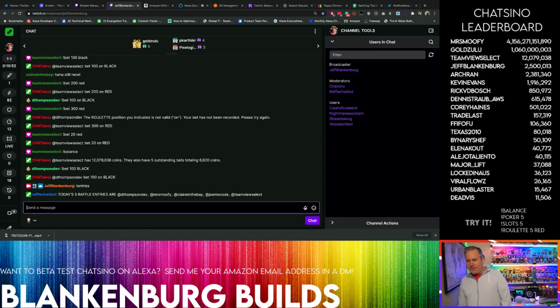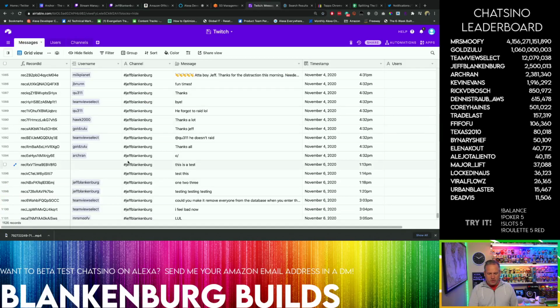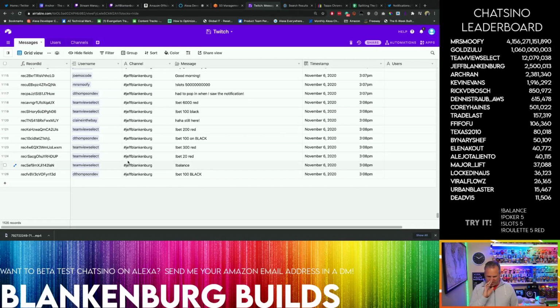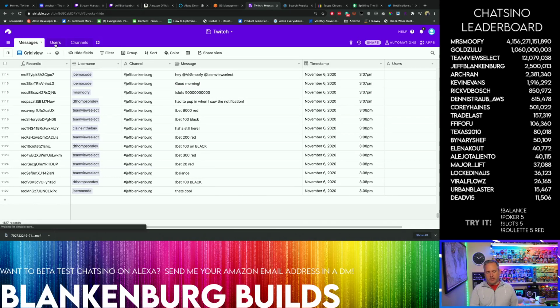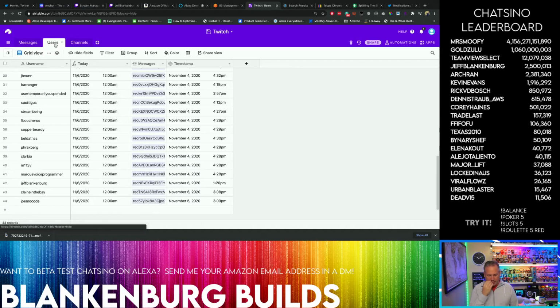So Jomo, I haven't shown you this one yet, but this is something that I threw together the other day. It's a raffle chatbot, and basically every time someone posts a message in chat, I automatically enter their messages into this Airtable. So you can see all the messages that have just been typed right here. Here's yours, the good morning. All that stuff is being stored, and then I use an aggregation table that pulls it all together. I have a list of all the users, and I only pull users that have an entry. This is an aggregation field that shows me the most recent message the user has posted.